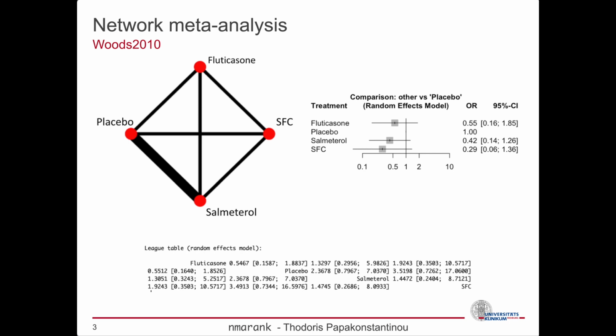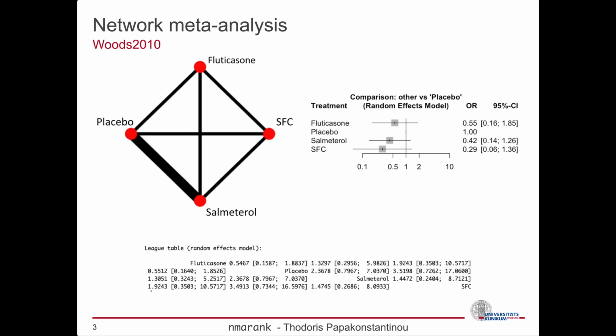But first, a small introduction to network meta-analysis, or NMA for short. In NMA, one meta-analyzes multiple treatments simultaneously, as shown in this example, which I will be using in this tutorial. This example is the Woods 2010 dataset of netmeta, the popular package for performing NMA developed by Guido Schwarzer.